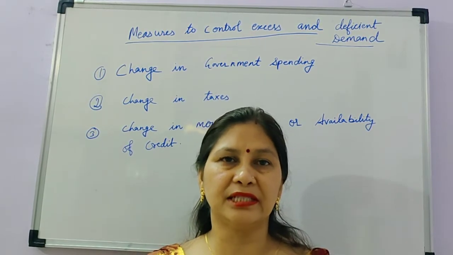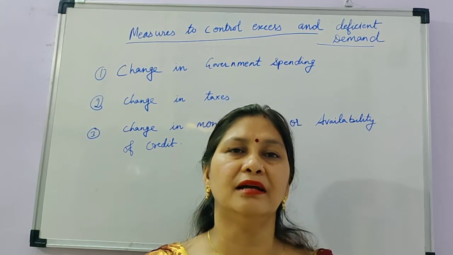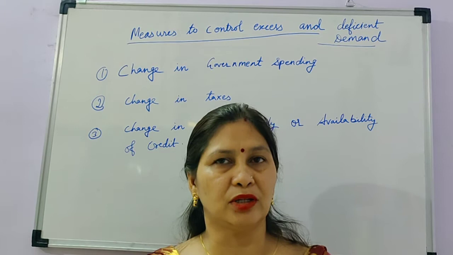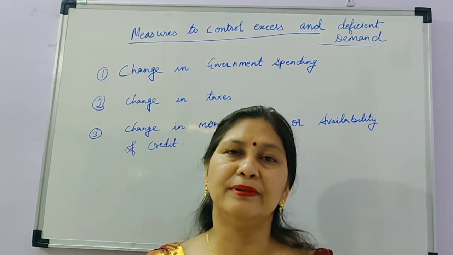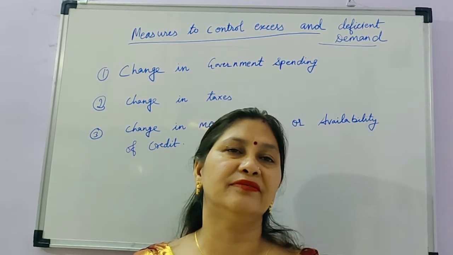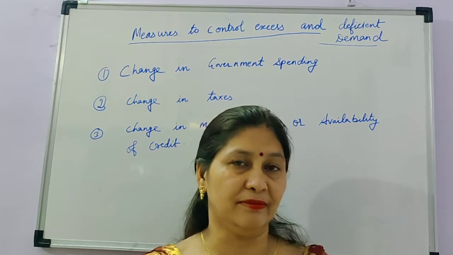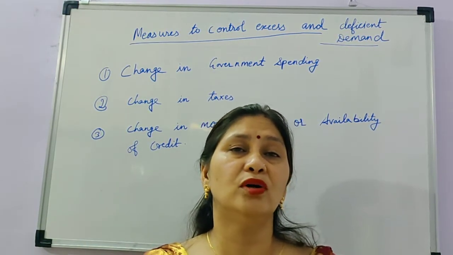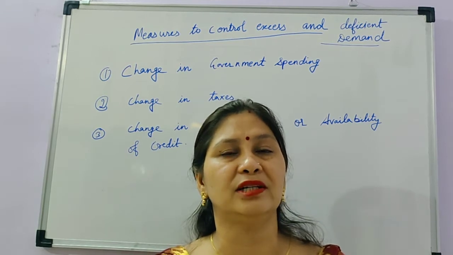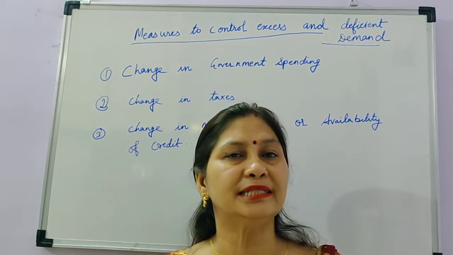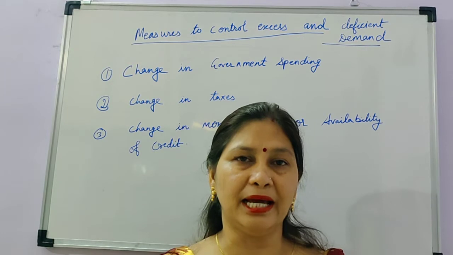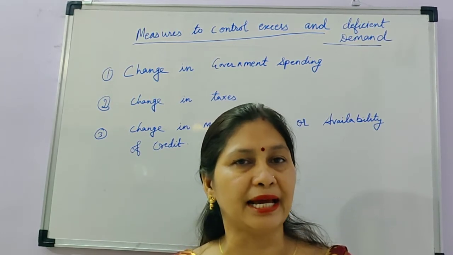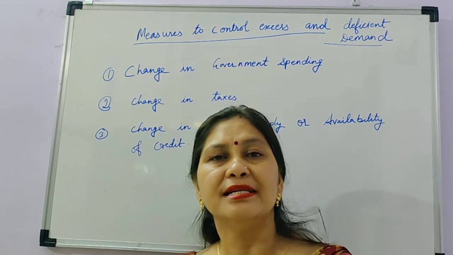Excess demand and deficient demand arise at the point of equilibrium level, either above the equilibrium level or below the equilibrium level. Excess demand will be above the equilibrium level and deficient demand will be below the equilibrium level. And this excess demand and deficient demand is a problem because both are not desirable for the economy. Our economy needs equilibrium level, and it will happen only when AD is equal to AS. That means aggregate demand is equal to aggregate supply.